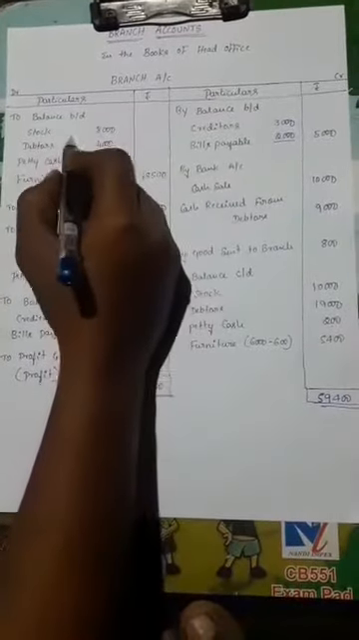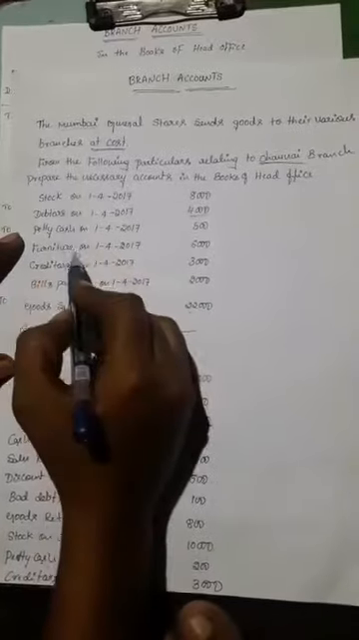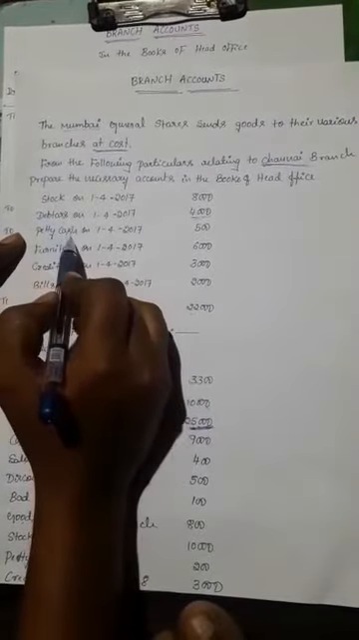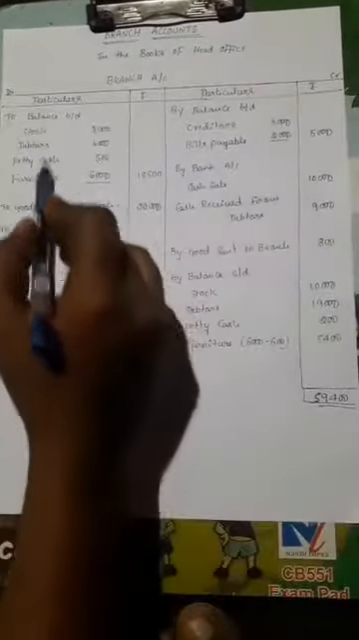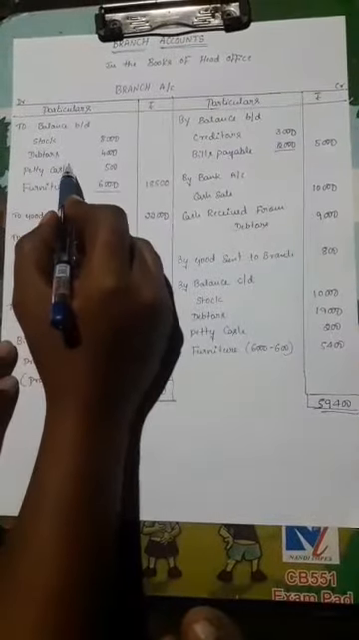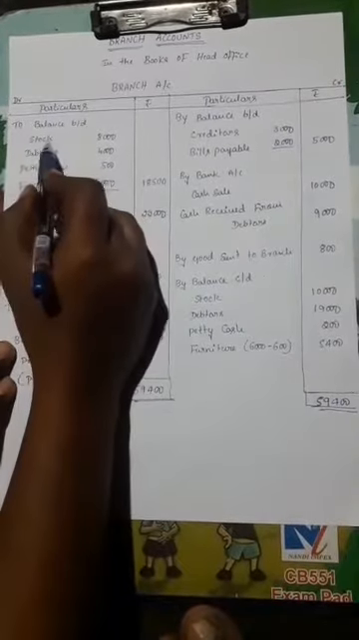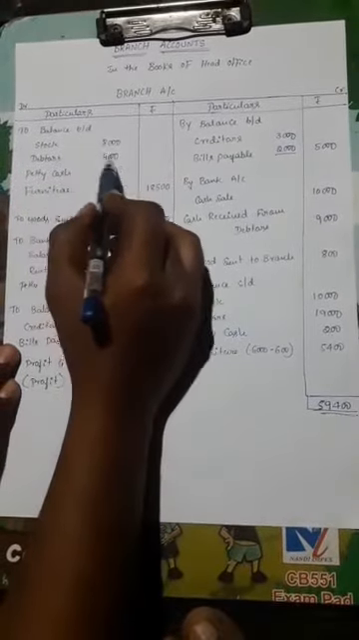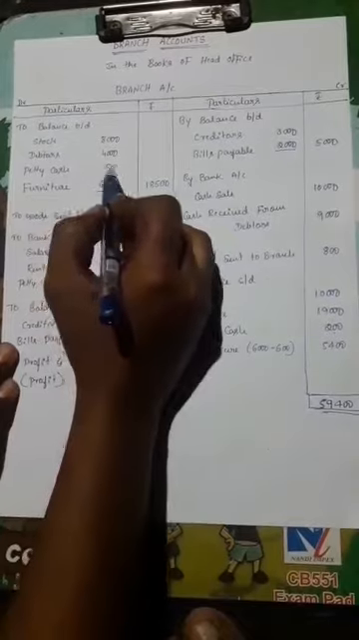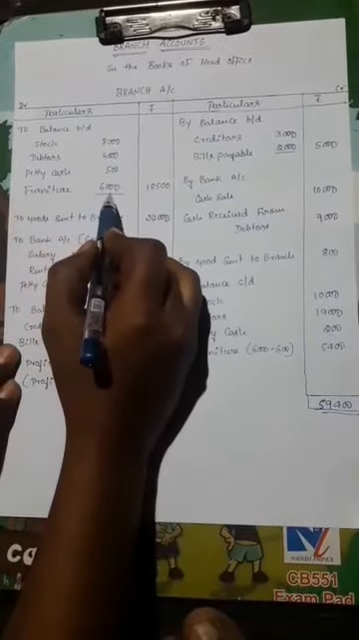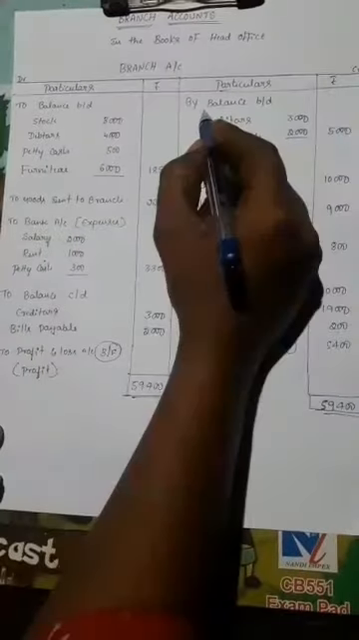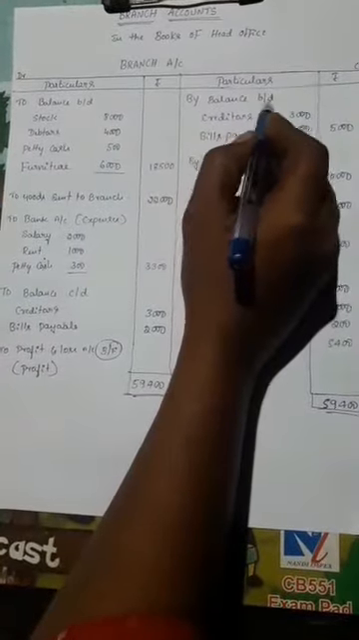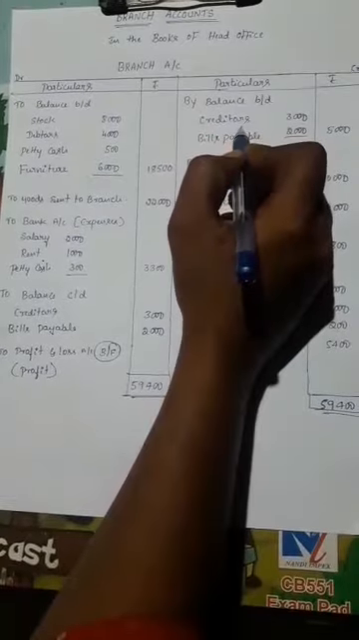So, opening balances of assets. Here in the question, stock, debtors, petty cash and furniture are the opening balances of the assets. So it is shown on the debit side in the branch account. Balance brought down: stock 8,000, debtors 4,000, petty cash 500, furniture 6,000, treated on the debit side in branch accounting.